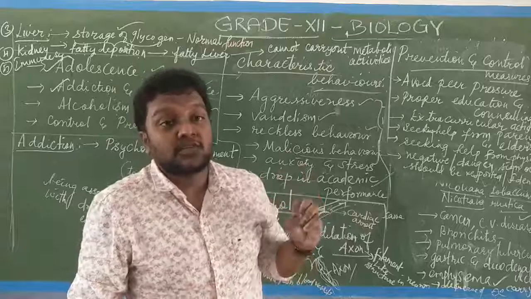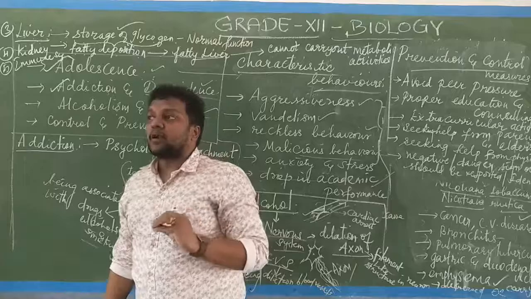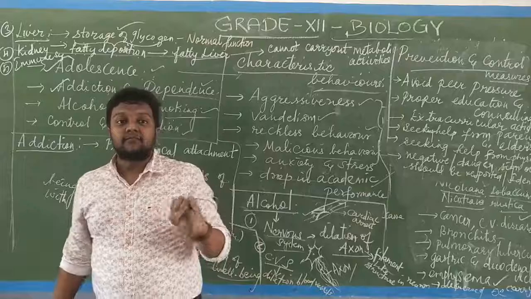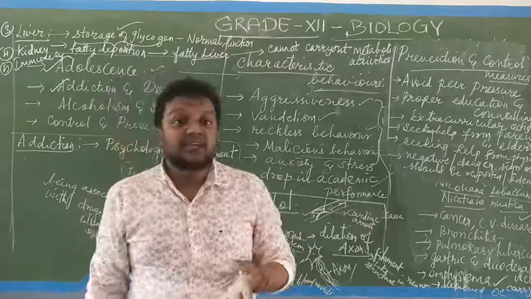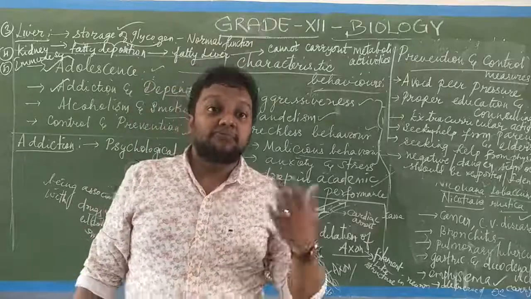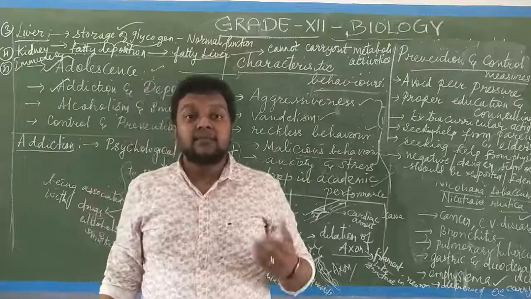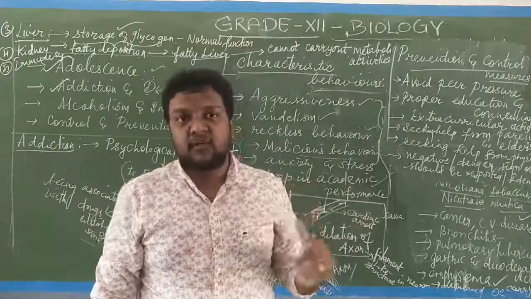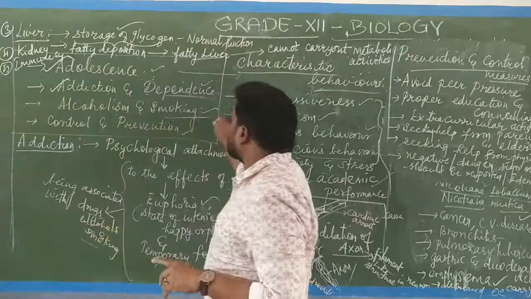Even the bronchi will be affected. Pulmonary tuberculosis will take place; the pulmonary vein and pulmonary artery are involved. Then cancer: throat cancer, bronchial cancer, ulcerations, duodenal ulcerations, gastric ulcerations, stomach ulcerations, peptic ulcers. All these things are the health hazards or ailments of being addicted to smoking for a long duration of time. So that shouldn't happen. So that is about alcohol and smoking.